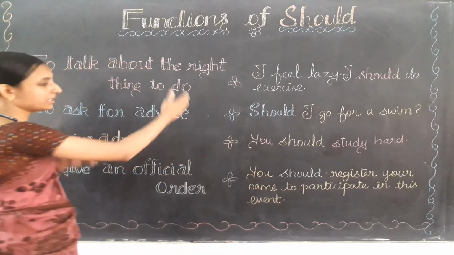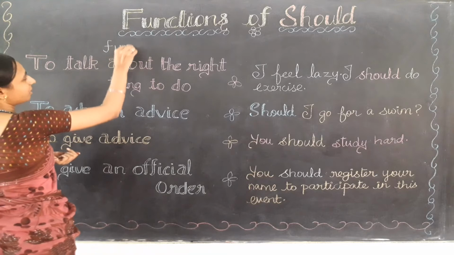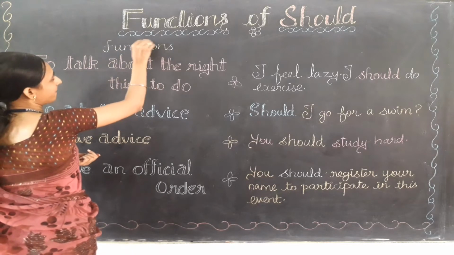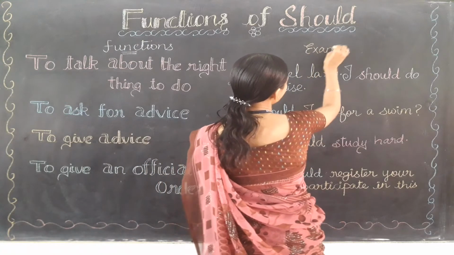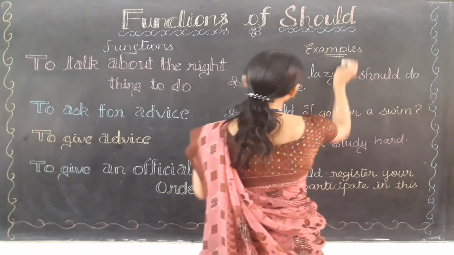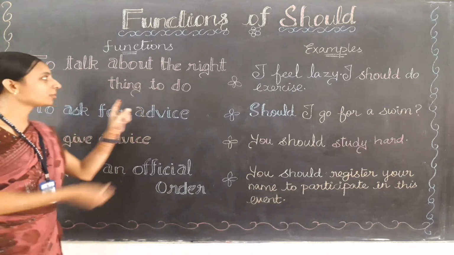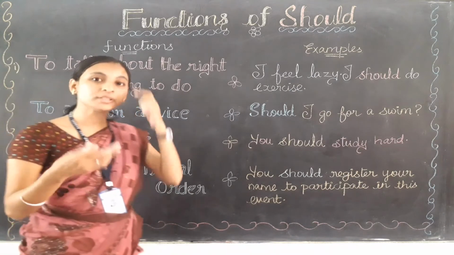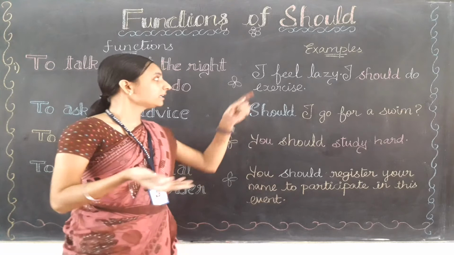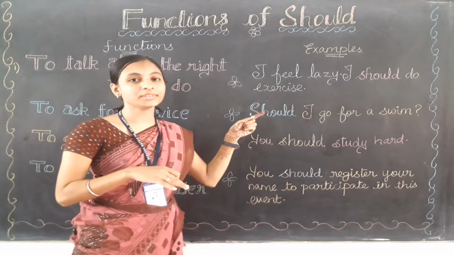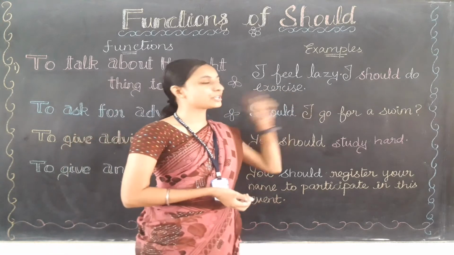See here, I have written the functions, and these are the examples for the given functions. Let's learn the first function, that is to talk about the right thing to do. When you are talking about the thing which is right for you, you can say, for example, I feel lazy, I should do exercise.